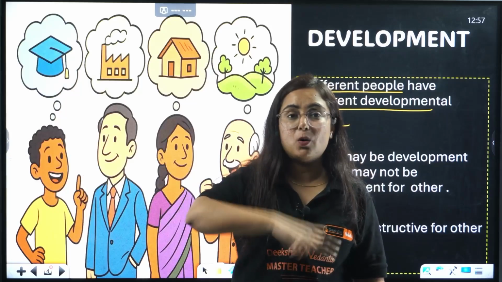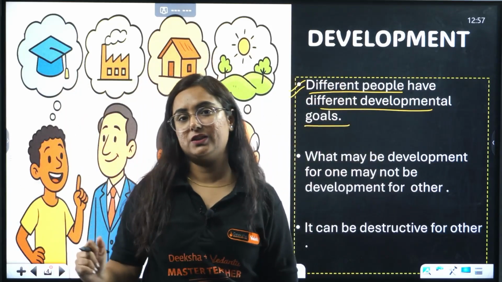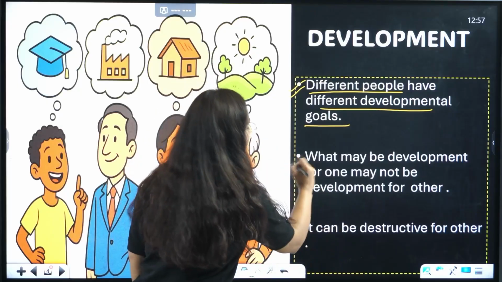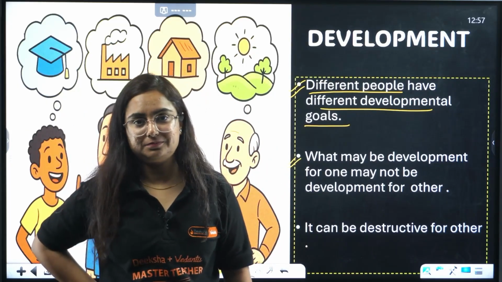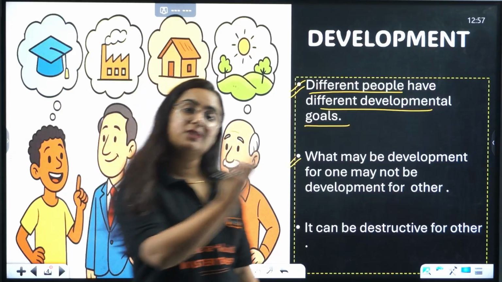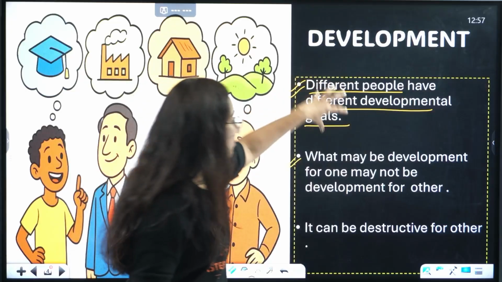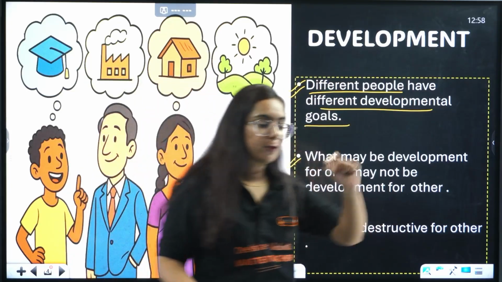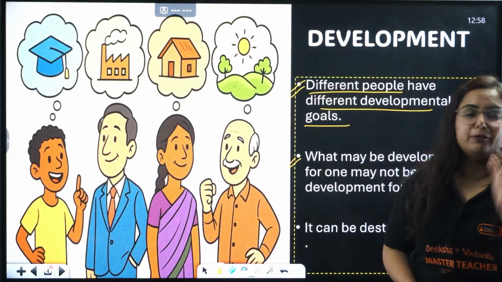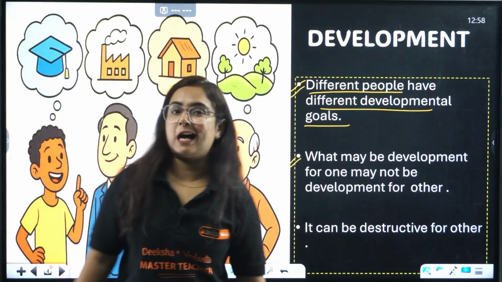That dam building was a development for industrialists but not a development for those villagers, because what may be development for one may not be development for another one. Get it? So it can be constructive for one, destructive for another. Whenever these types of statement-based questions come in your exams, you have to prove them with the help of examples given in your NCERT, and this is where our chapter starts.